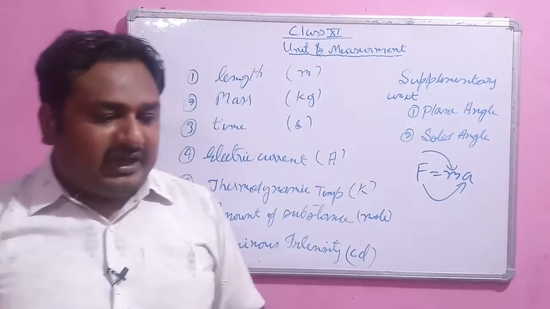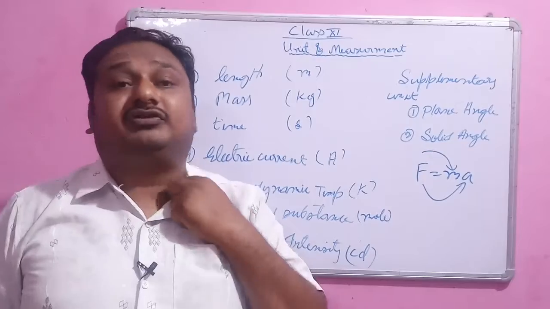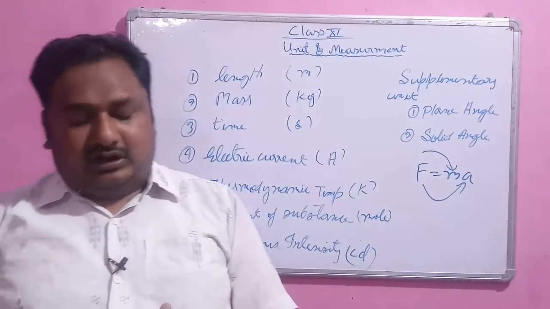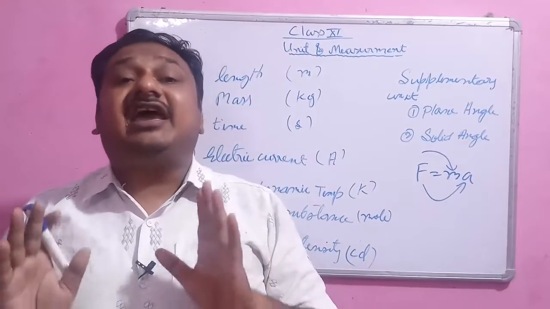Now we have 3 systems of units. In the olden days we had 3 systems of units, and the first one is CGS.